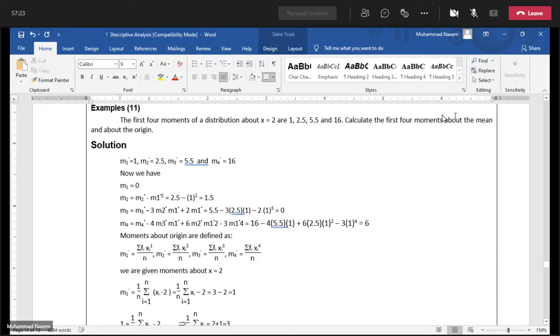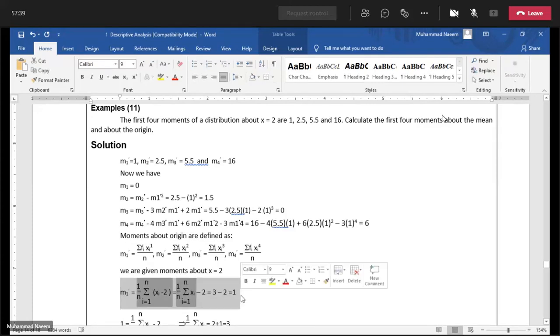First 4 moments about mean just by using the relationship, and the first 4 moments about origin. For this purpose, we will expand the power.